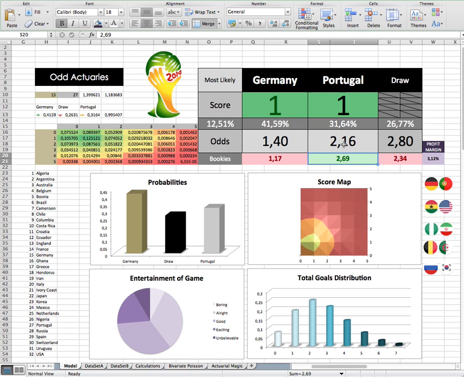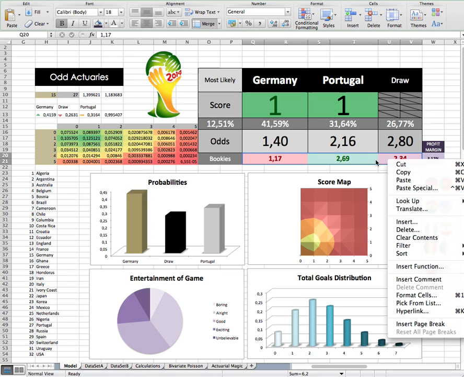So yeah, Portugal not likely to win the game, but they are the cheap bet. I've got a lot of Portuguese friends, so that's going to be music to their ears. Going to tell them to go place a bet on Portugal, because yeah, it is worth it considering the odds the bookies are giving. Let's move on to Ghana and the USA.